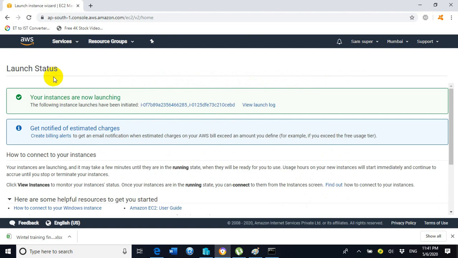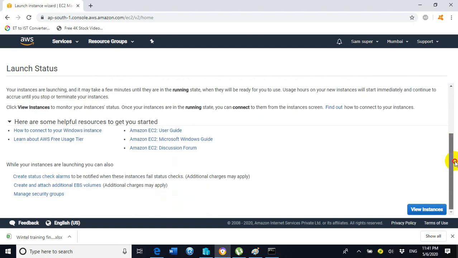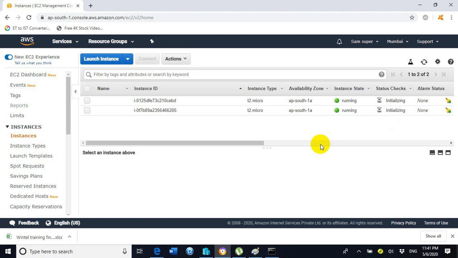Wow, now we are getting a status. It is showing your instances are now launching. Now scroll down a bit and click on view instances. Here we can view the installation of the instances. I already clarified before that instances in Microsoft Azure cloud are called virtual machines. Now the installation of the EC2 instance is in process.